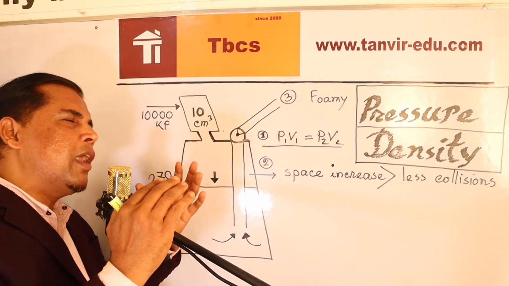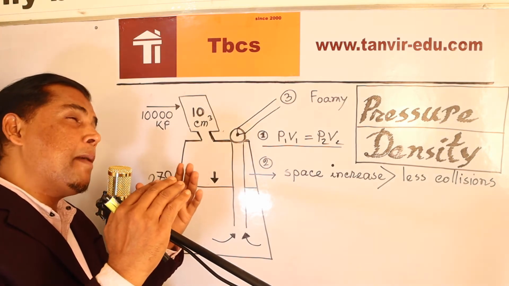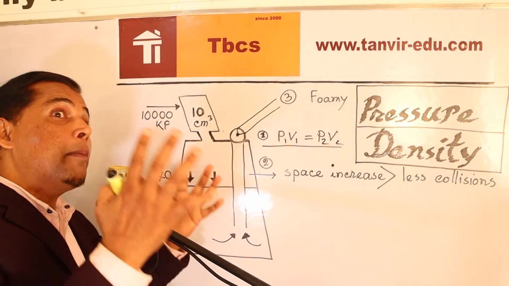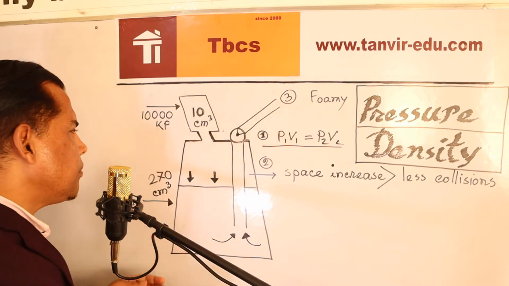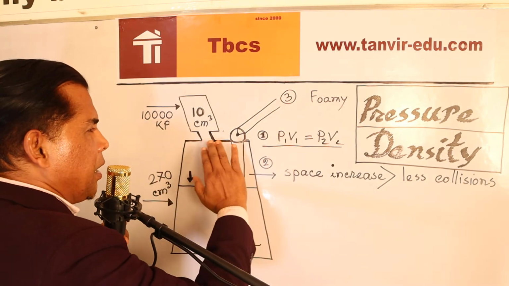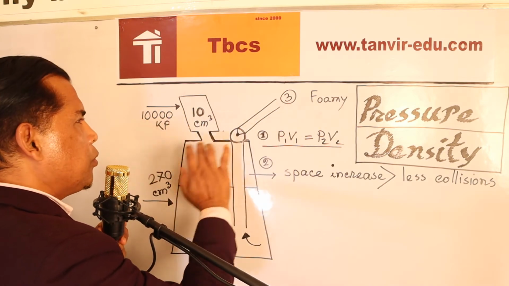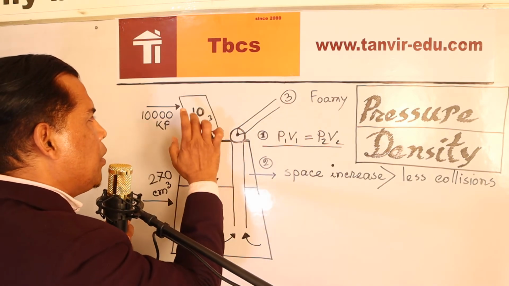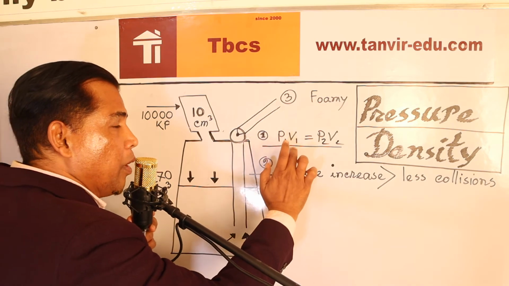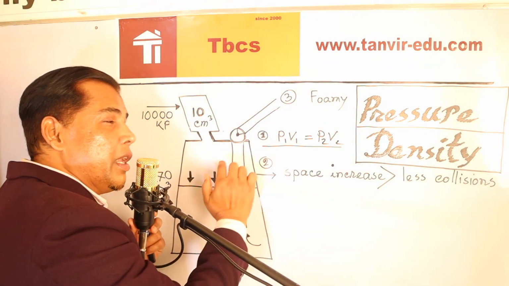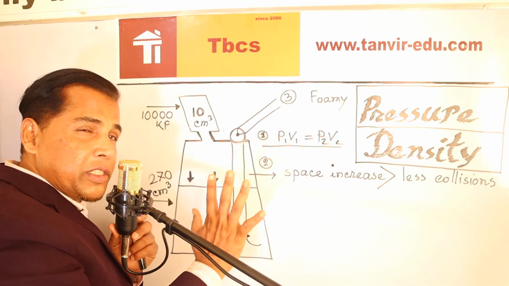In physics and mathematics, there are approximately 300 derived and main formulas, and these 300 formulas have to be memorized. So for the first solution, you have to put in these 3 values among the 4. I'm not calculating. So you will get P2, the new pressure. This is the first question.